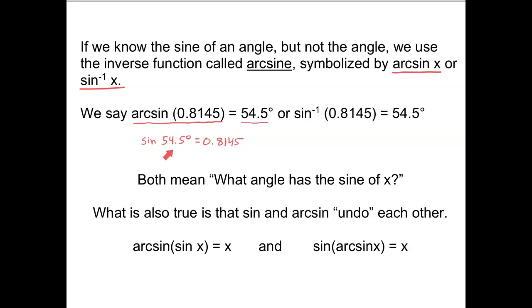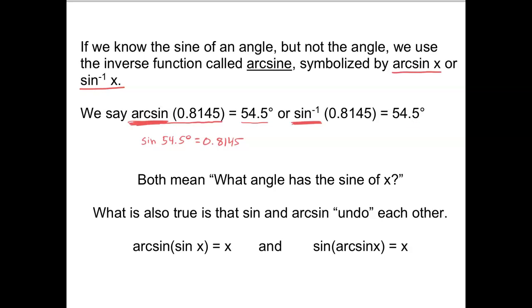For sine, you put in the angle, you get the sine. For arc sine, you put in the sine and you get the angle. And it can be written with either one of these notations. They mean the same thing. This is the one you're going to see on your calculator, but it will be referred to as either one of these. They both mean what angle has the sine of x. So when I read this, arc sine of 0.8145, I'm saying what angle has the sine 0.8145? And the answer for both of those questions is 54.5.